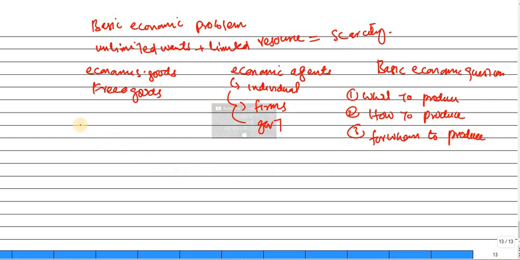Clear? Besides that, I think we have discussed the differentiation between goods and services. We discussed needs versus wants, and after that we have finally discussed factors of production.